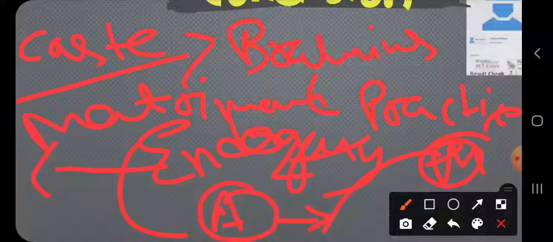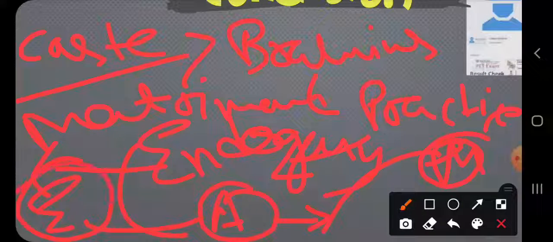So it is an economic concept that we have to understand. Next, the caste system in India propounded the economic division of labor.